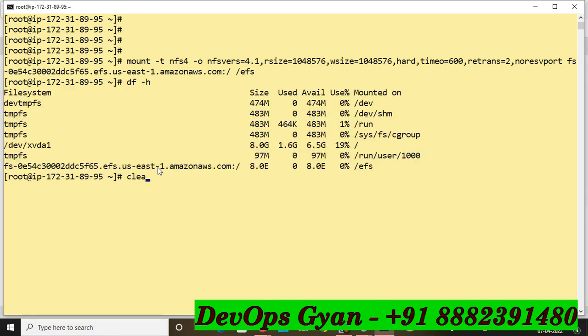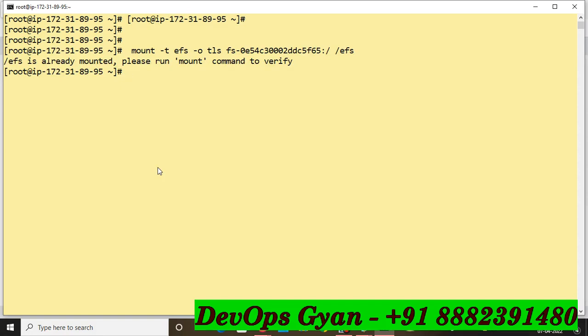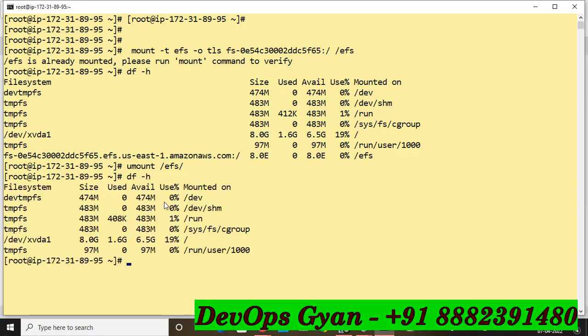Yeah, okay. So in another command, use efs, it is already mounted. Now you will have to detach first. So use df -h. So your EFS is mounted, right? So first I am going to unmount, umount /efs. Now check df -h. Now again I'm going to mount with this syntax. So it is going to mount. Okay.